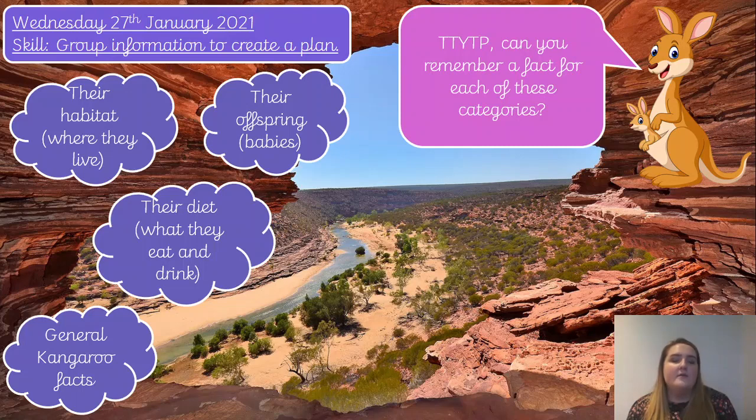So now then, I would like you to see if you can remember a fact for each of these categories. Now, if you can't, if you're thinking about this and you think, oh, I can't think of a fact for every single one of those categories, you can always look back at yesterday's learning and yesterday's facts that you've recorded to help you. So, for example, if you can't think of one for habitat, you can always look back over your learning to help you. Okay, so I would like you to discuss this with your partner, see if you can remember a fact for each of these categories and headings, and if you can't, use your previous learning to help you. Pause the video now, please.